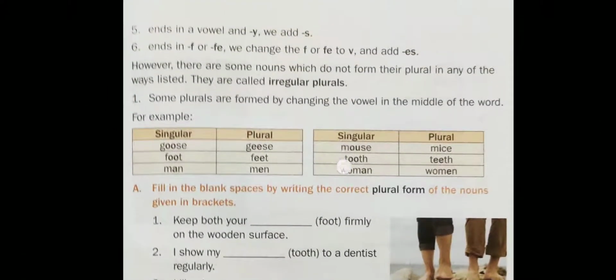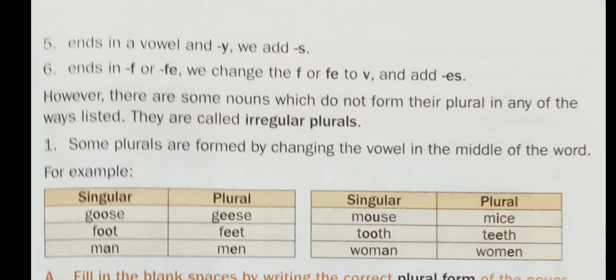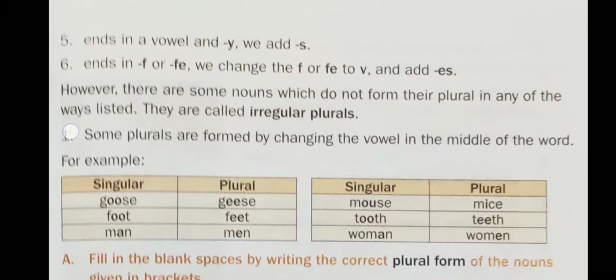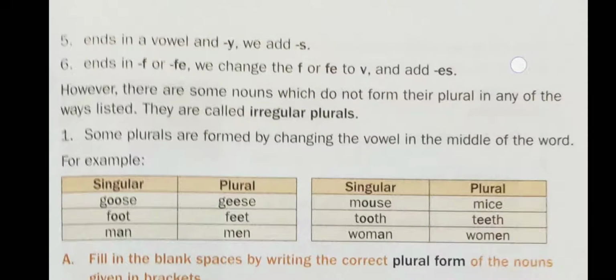Point number 5. Point number 5 is the same as point number 3. Point number 6 says if any noun ends with f or fe, then for changing them into their plural form, we replace f or fe with v and add es after v.